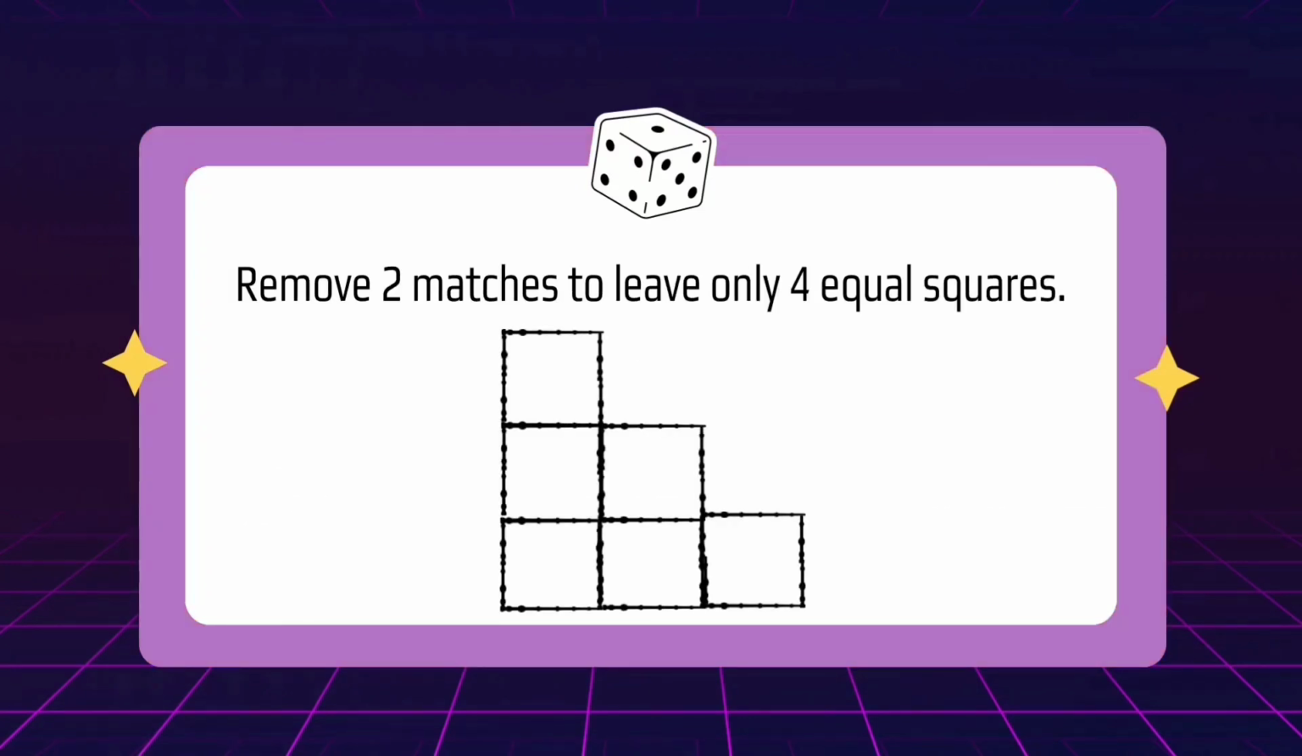Remove 2 matches to leave only 4 equal squares. You have 10 seconds. Did you get it correct? Let us check. Here, we remove one stick from the left and one from the bottom.